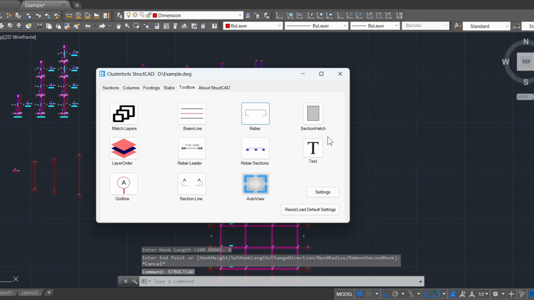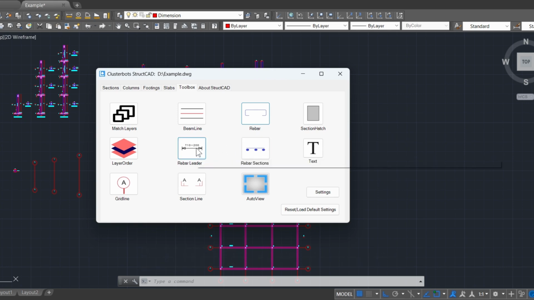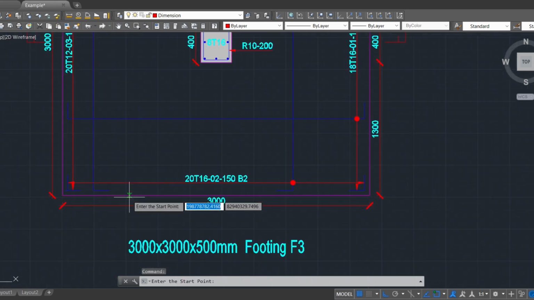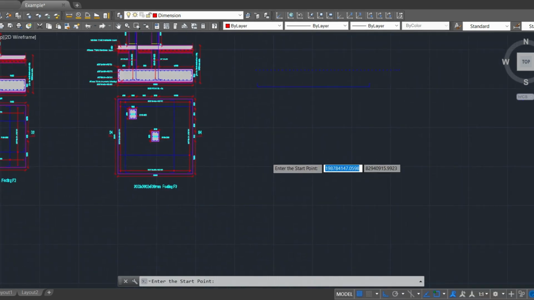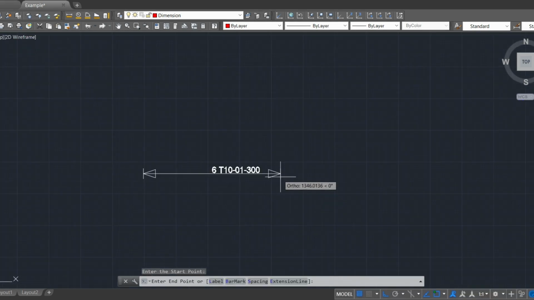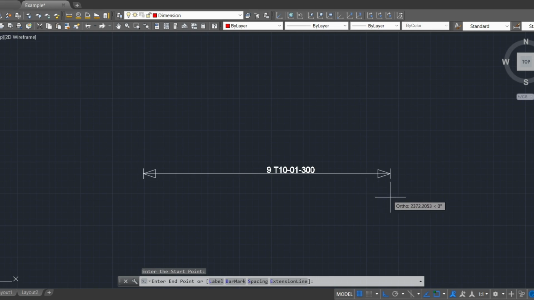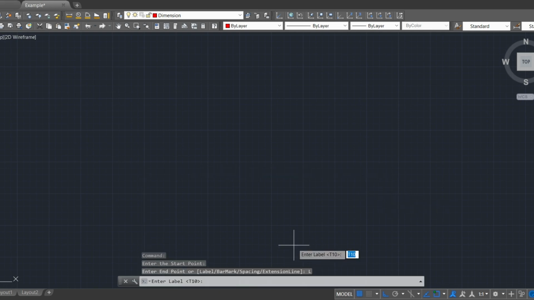Now let's use the rebar leader tool. The rebar leader tool draws leaders and labels indicating the size, spacing and extent of reinforcement. There are options to set the rebar label and bar mark as well as spacing.